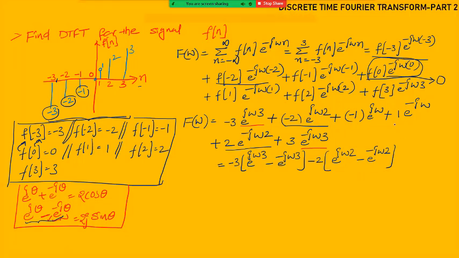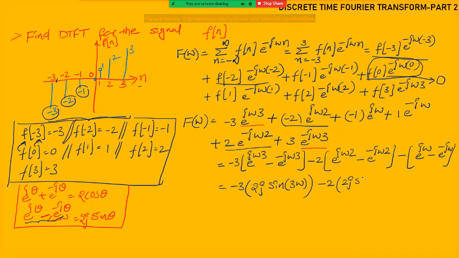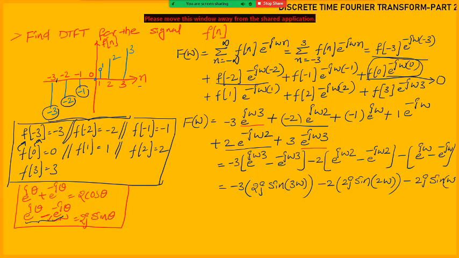Now from this one here also, same thing, take minus 1 as common. So if you take common, you will get e power j omega minus e power minus j omega. So finally minus 3 into 2j sin 3 omega, minus 2j sin 2 omega, minus 2j sin omega.